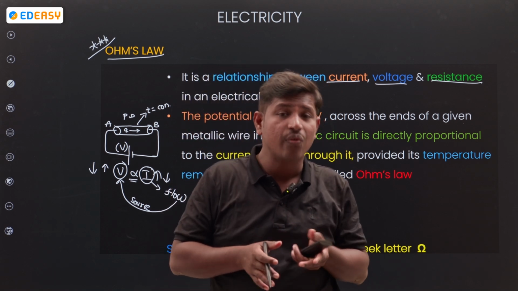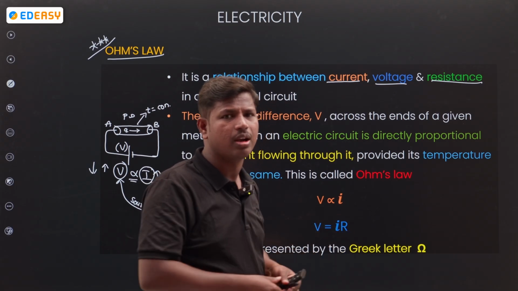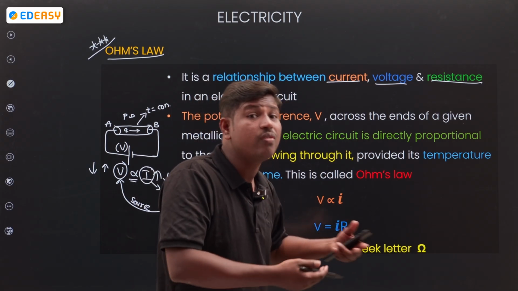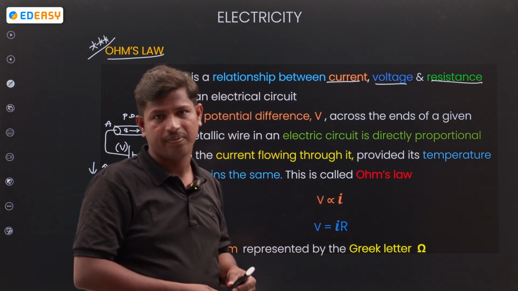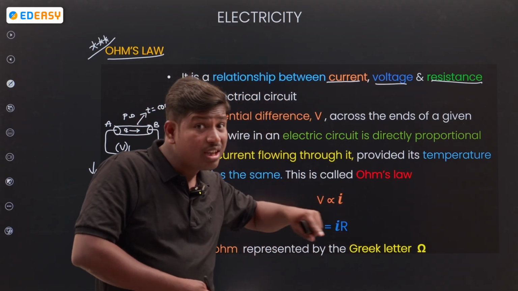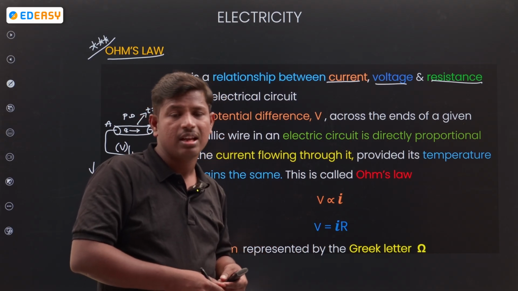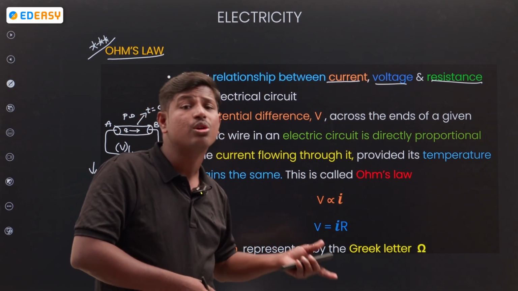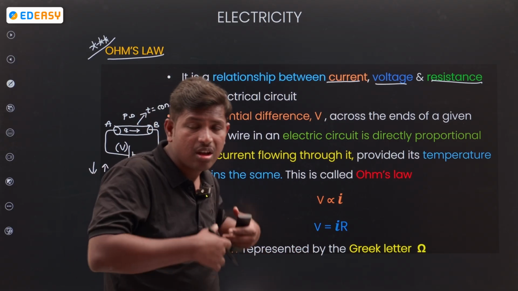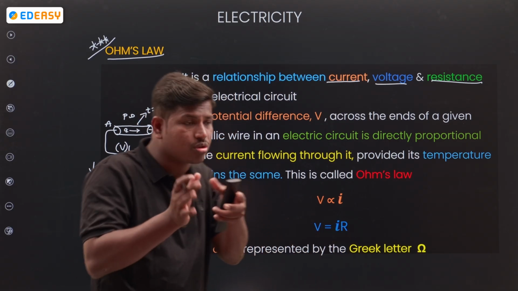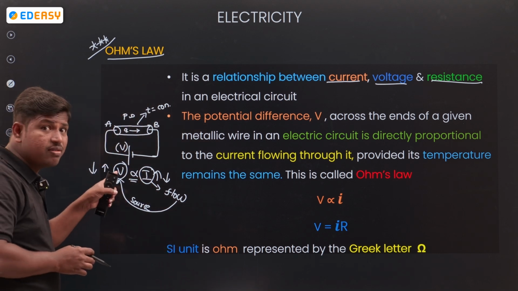Source changes, flow also changes. If I am going on a cycle, the flow will be different. If I am going on a bike, the flow will be different. If I am going in a car, the flow will be different. So why did the flow change? Because the vehicle changed. 150 cc, 120 cc, 100 cc, 350 cc, right? So flow changes based on the source. What is the source here? Voltage is the source.